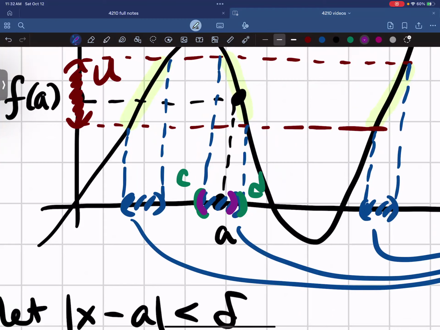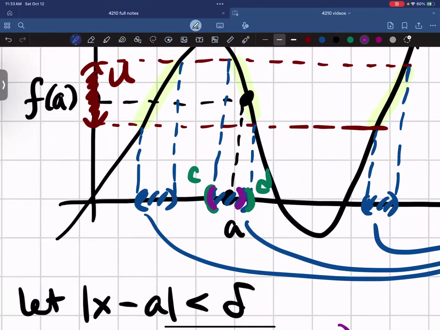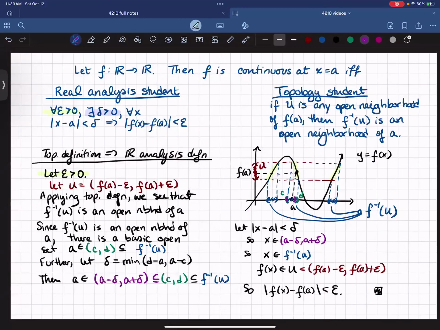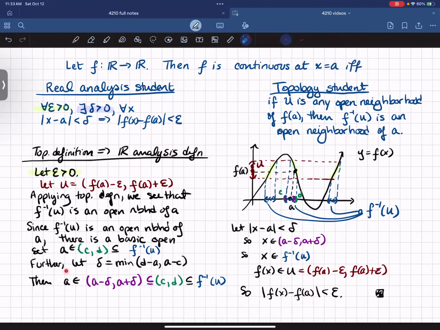In this example, maybe A is a little bit closer to C, and so delta will be the smaller of the distances from A to C and A to D. I'm going to choose my delta down here to be the smaller of those two. And so that means that the interval (A minus delta, A plus delta) is a subset of (C, D).